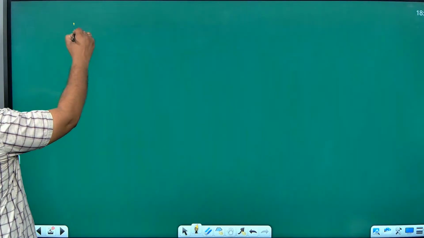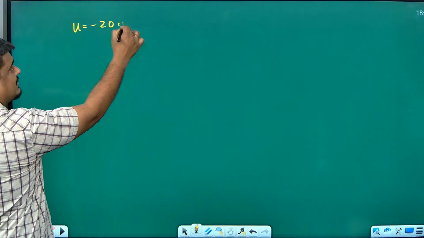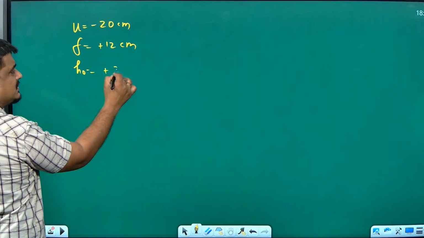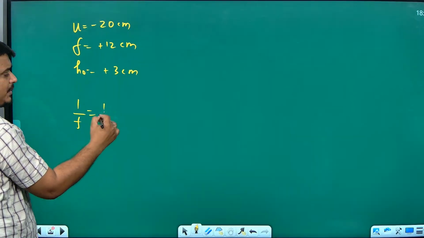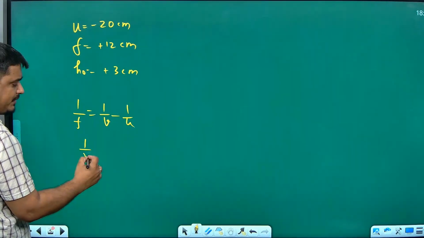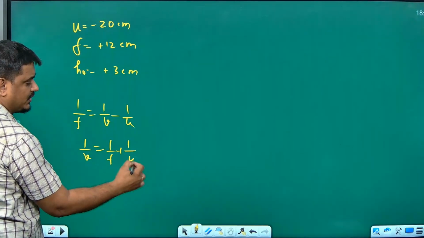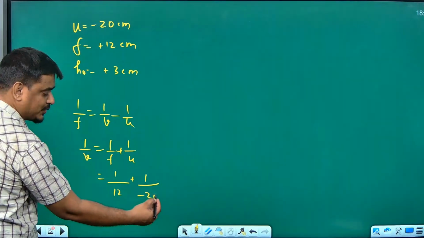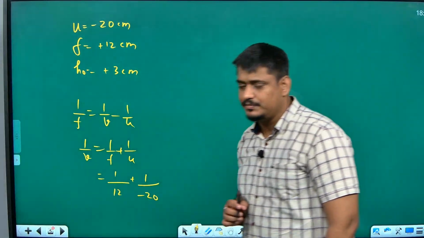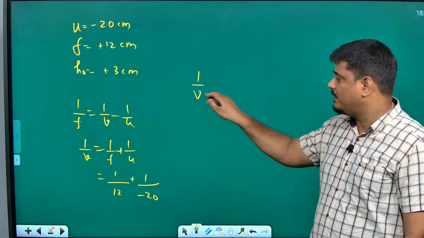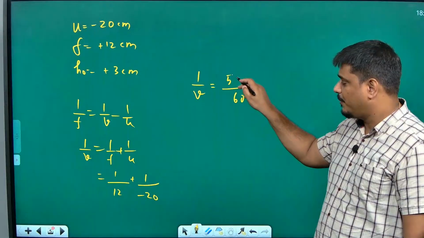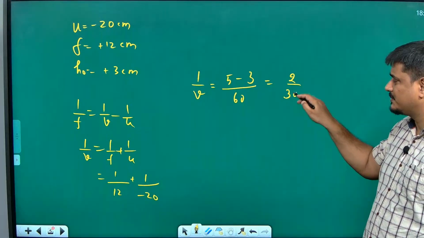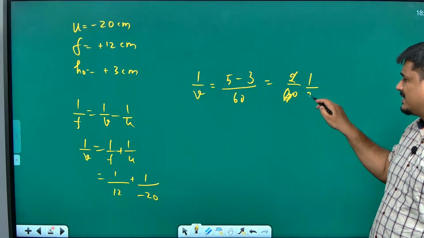What is the value of u? What is the value of f? What is the value of ho? So 1 by f is equal to 1 by v minus 1 by u. So 1 by v will become equal to 1 by f plus 1 by u. So what is the f value? 12. What is the u value? Minus 20. If I take the LCM, how much LCM will come? 60. So 1 by v will become equal to 60 is the LCM. 5 minus 3, because negative is there. So we are going to get 2 by 60.